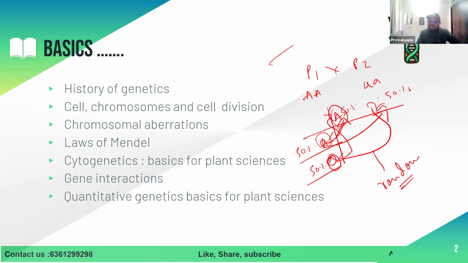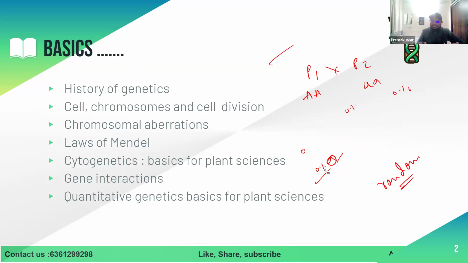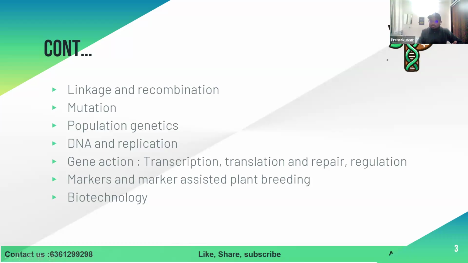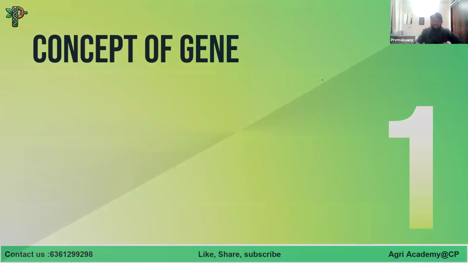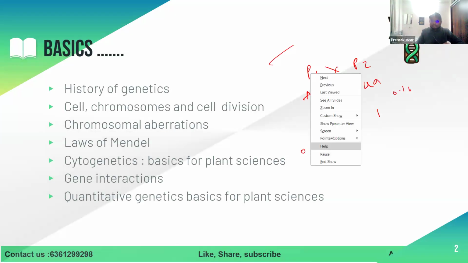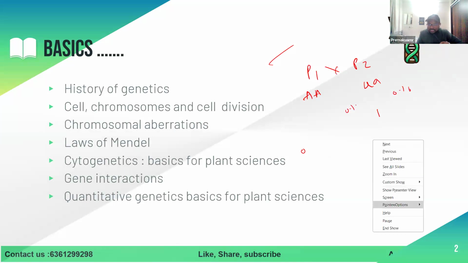Then, as you said, equal survival of the gametes and equal frequency of the gametes. These are the basic assumptions for any of Mendel's laws, not only the first law. But as we said, assumptions need to be met, but there is no exception for the first law, the law of segregation. What is the law of segregation? In F1, there will be heterozygotes. Can anyone tell what happens in the law of segregation?